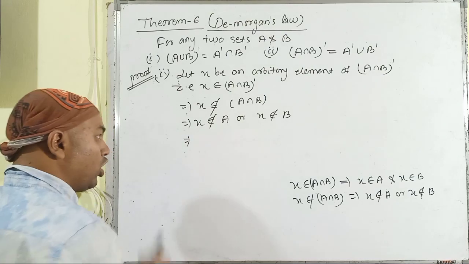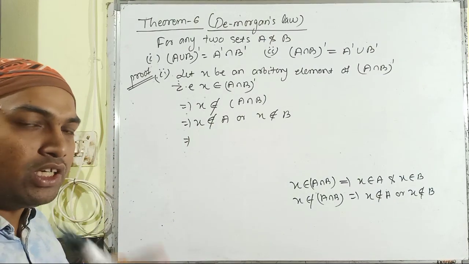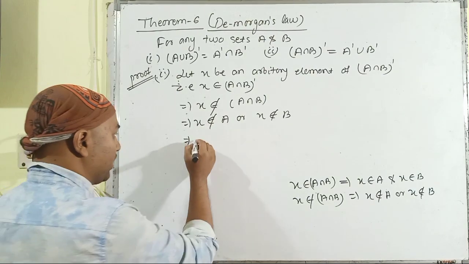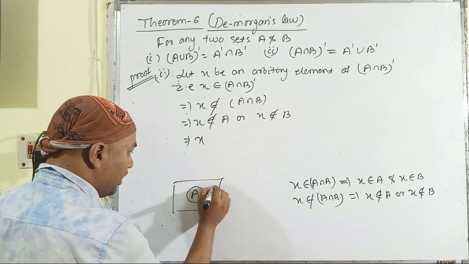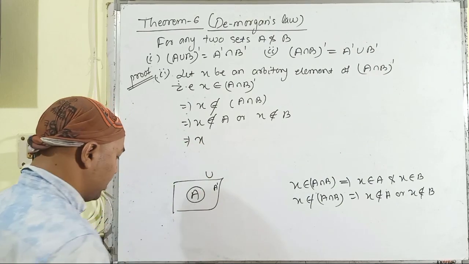If X is not lying in the set A, it must lie in its complement. Here it is A, this is A complement, and this is the universal set.